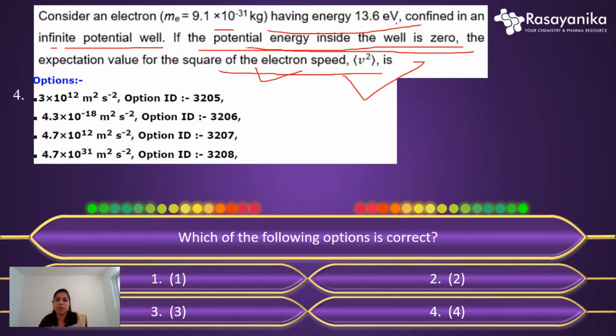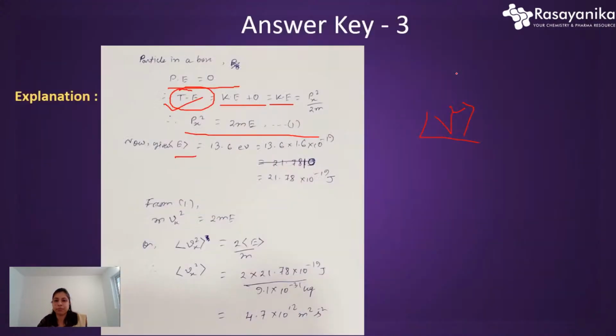Once we convert it, it will be easy for us. To convert from electron volt to joule, just multiply with the electron's charge, that is 1.6 into 10 to the power minus 19. You will get this value in joule.